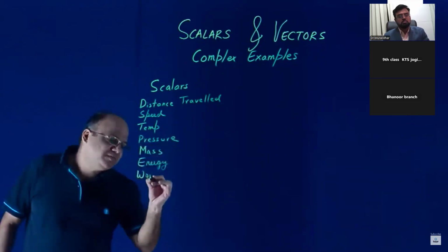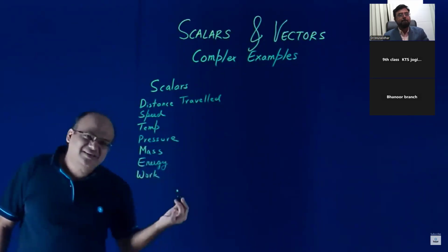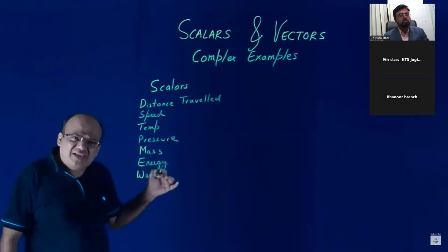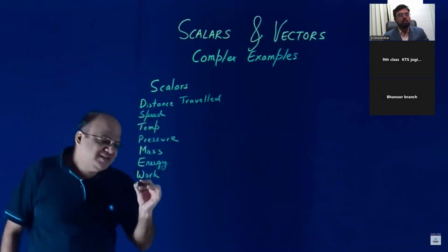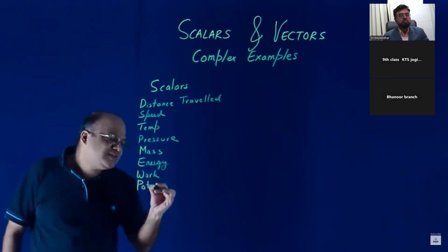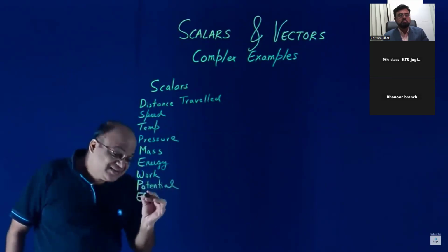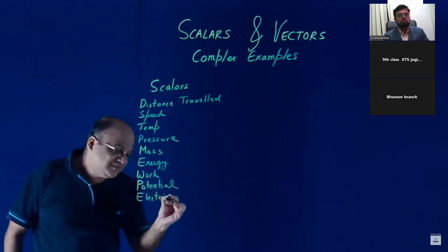Work done is a scalar, right? Anything having the word potential, like electric potential, magnetic potential, all are scalar quantities. Electric current is a scalar.